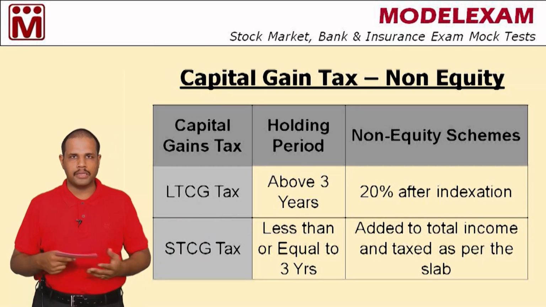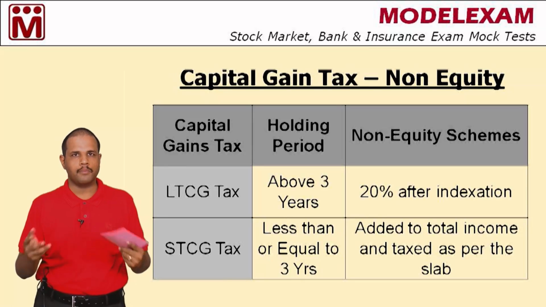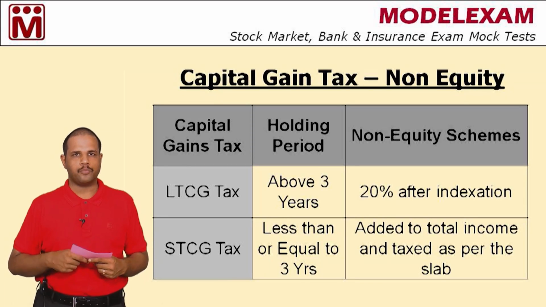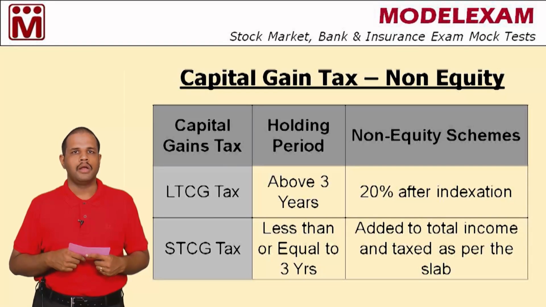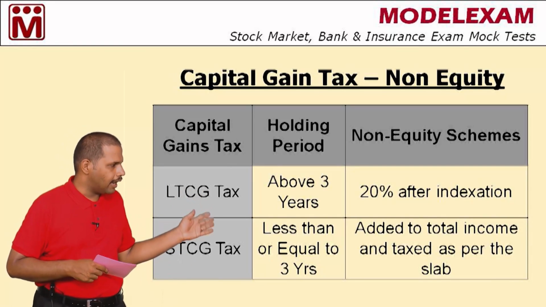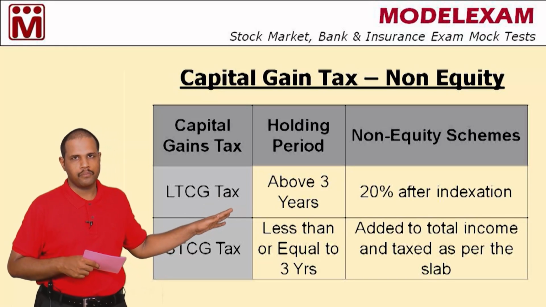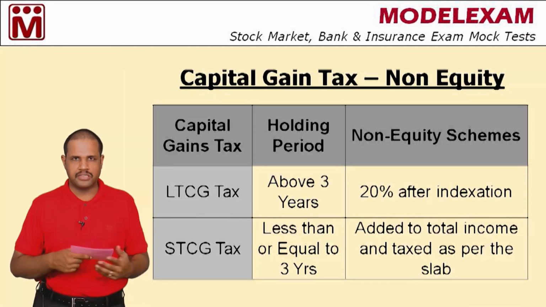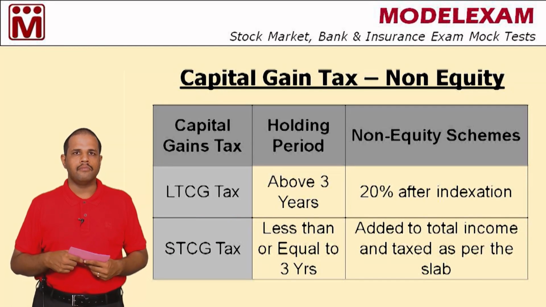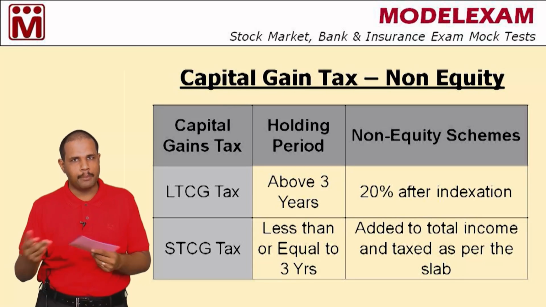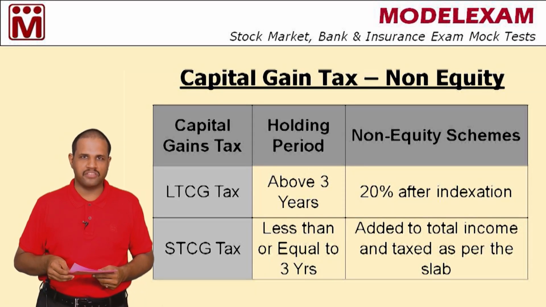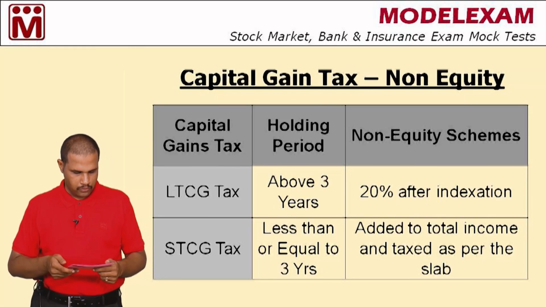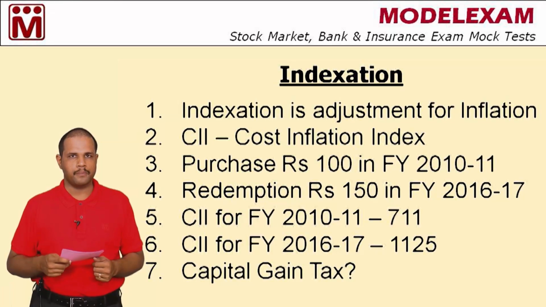So this is the method we follow. So short term capital gain is taxable as per the slab of the investor, we call it the marginal tax rate, and long term capital gain is taxable at the rate of 20% after indexation. So this is about the taxation part, and we will see about indexation in the coming slides. So let us start with indexation. So what is indexation?